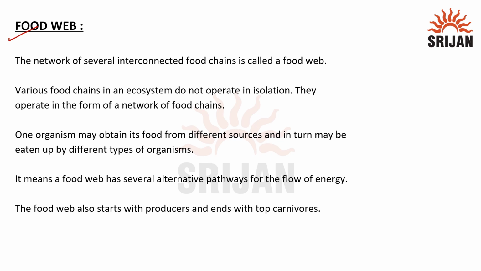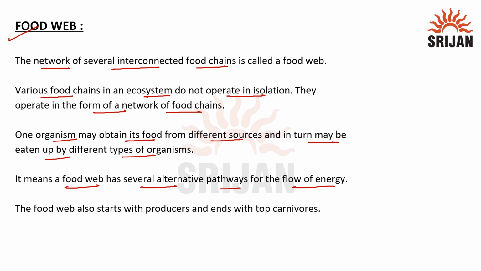Food web, as the name suggests, is the network of several interconnected food chains. Various food chains that are found in an ecosystem do not operate in isolation and they form a network of food chains. One organism may obtain its food from different sources and in turn may be eaten by different types of organisms. So we can say that a food web has several alternative pathways for the flow of energy, and similar to the food chain, a food web also starts with producers and ends up with the top carnivores.